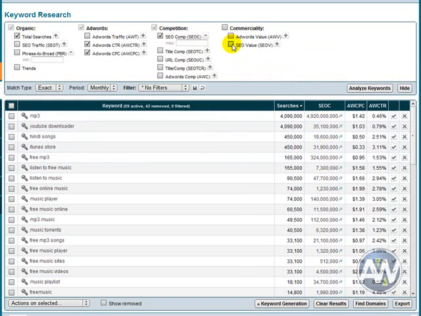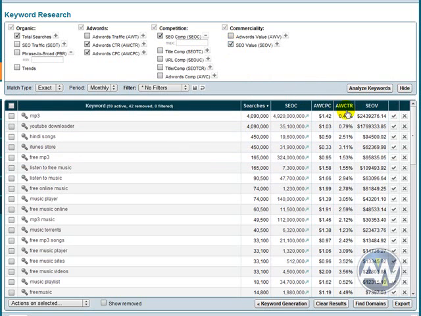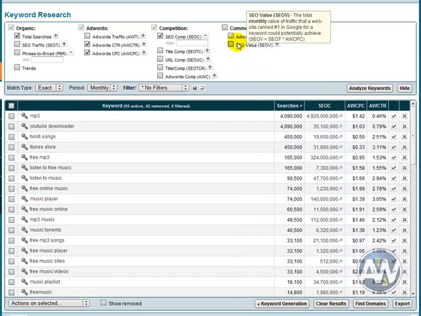AdWords value and SEO value, really, they're just numbers. They're just going to confuse you. They're going to get your hopes up as well. If you're running an AdWords campaign and you're doing pay-per-click, then by all means get as much of this AdWords information as you possibly can. But for the sake of keyword research and for what we're doing, considering we're looking at organic traffic in the long run, I'm really not interested in that stuff.